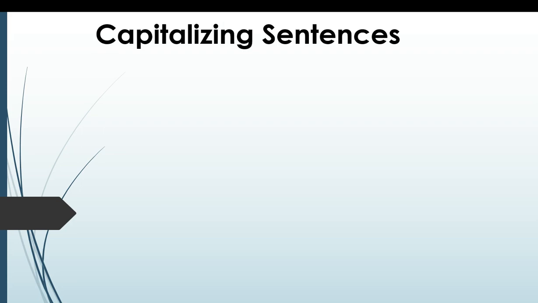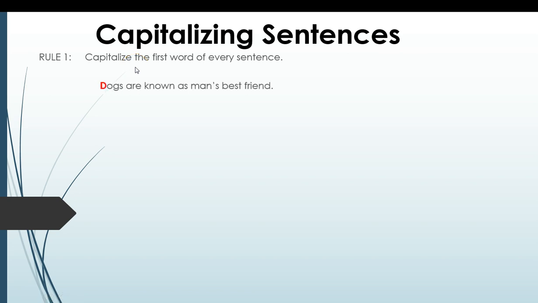Okay, this lesson is a review of capitalization and the rules around it. Capitalizing a letter means that you're doing an uppercase letter. When you're typing, that means you have to hit the shift key before you hit the letter to make sure that it is a capital. The first rule is to capitalize the first word of every sentence. So that's pretty basic. Dogs are known as man's best friend. The D in dogs is capitalized because it's the first word in the sentence.